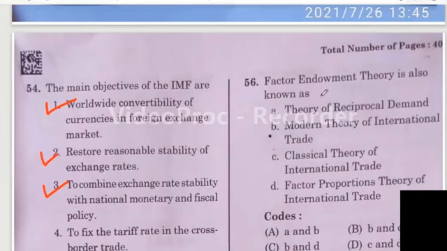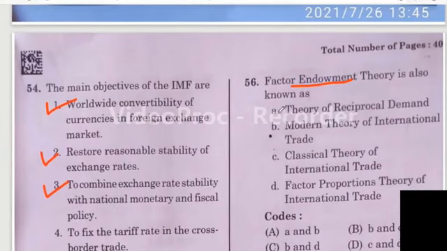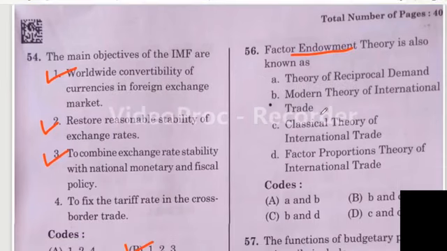Question number 56. Factor endowment theory is also known as. I hope everyone knows this answer. Option A, theory of reciprocal demand. Option B, modern theory of international trade. Option C, classical theory of international trade. Option D, factor proportion theory of international trade. Here the factor endowment theory is known as the modern theory of international trade and also factor proportion theory of international trade. So B and D are correct here. Option C is the right answer.